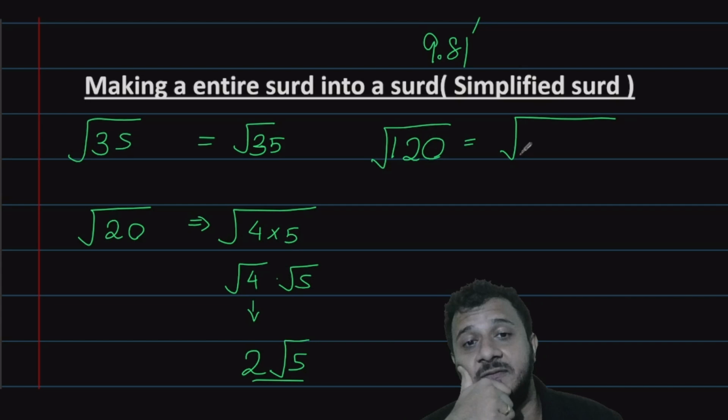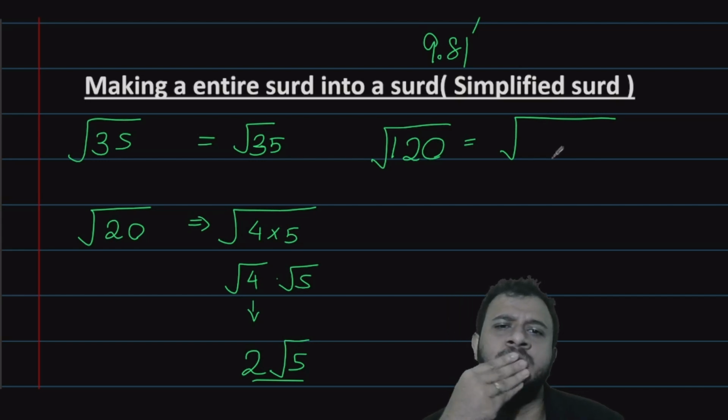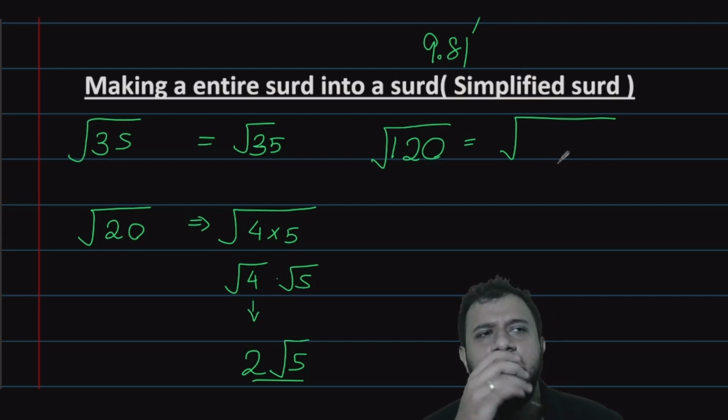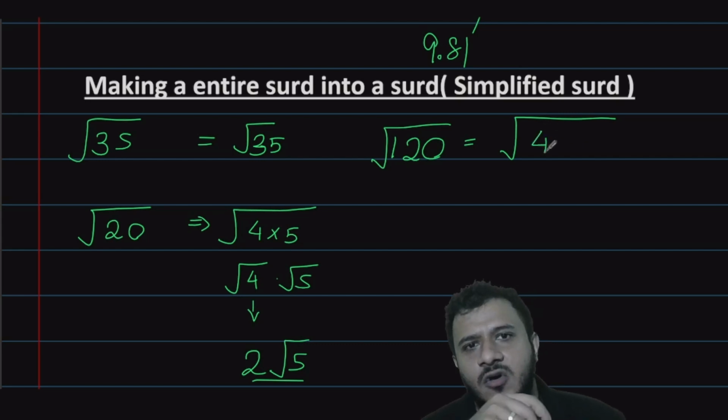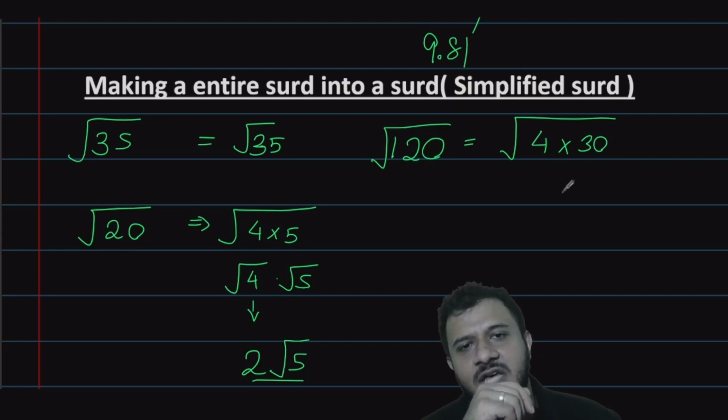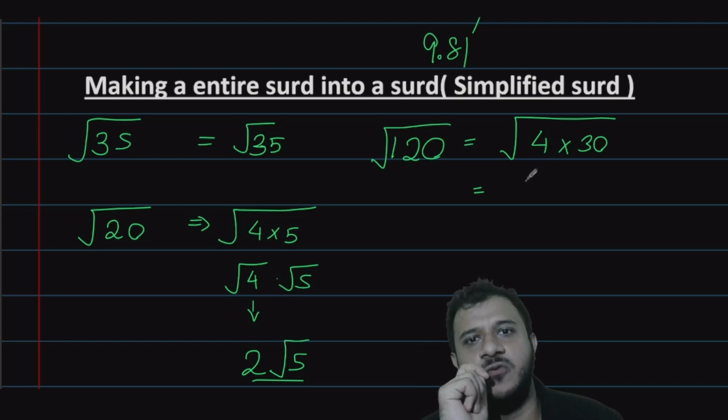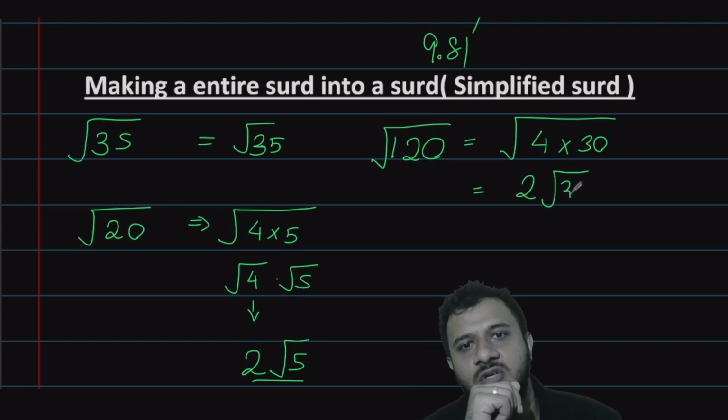But then 81, no. 64, no. 49, no. 25, no. 36, no. 16, does it go into 120? No. Then the next one is 9. No. 4. Yes. 4 times 30 is 120. That square root of 4 can be written as 2 with the root 30.